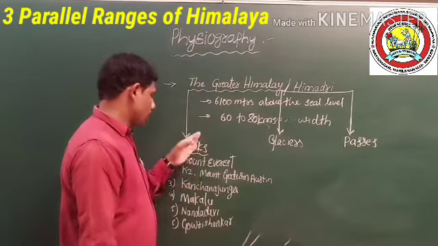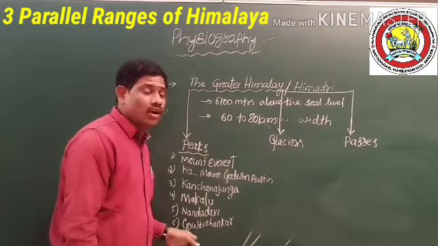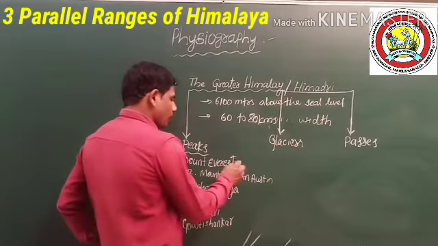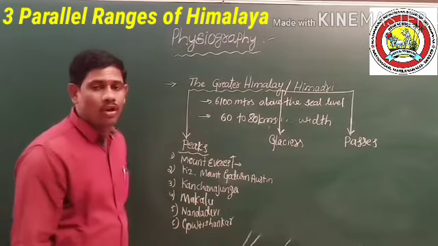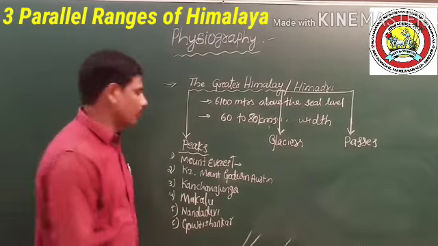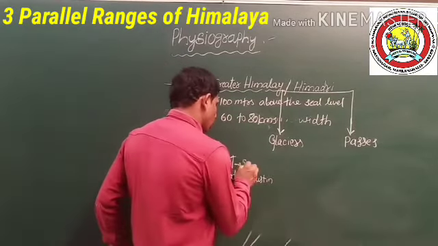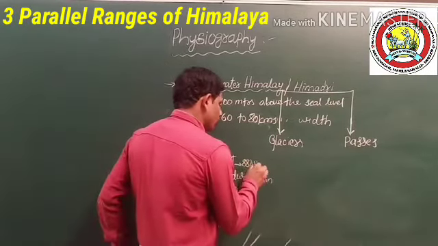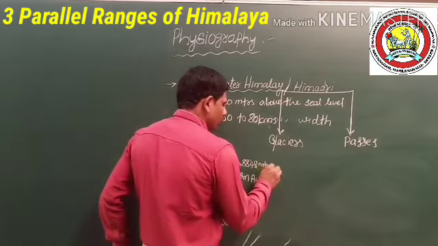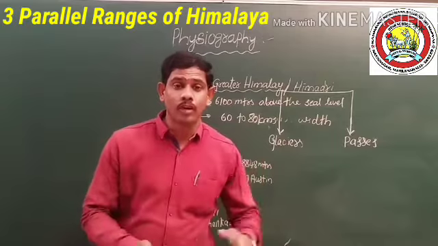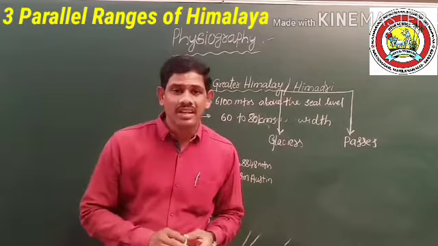So many of the highest mountain peaks are in the Himadri region. Mount Everest is the highest mountain peak in the world, at 8,848 meters above sea level, located between Nepal and Tibet.